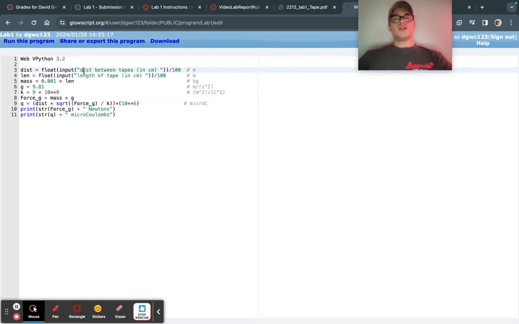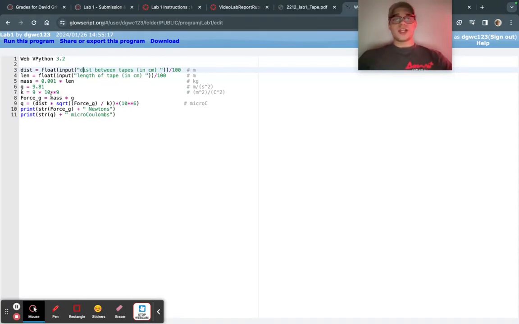Additionally, I equated the charge of the lower piece of tape with the upper piece of tape, an assumption I made because they were produced in a similar manner and because it made the experiment possible and much simpler to do. In doing so, I found this expression for the charge of each one of the pieces of tape. The distance between them at the point of equilibrium multiplied by the square root of the force due to gravity, found in this expression above, divided by the constant k. I put this in terms of microcoulombs to make the number more manageable by multiplying it times 10 to the 6. The force was found simply by equating it with the gravitational force, an easy task to do.